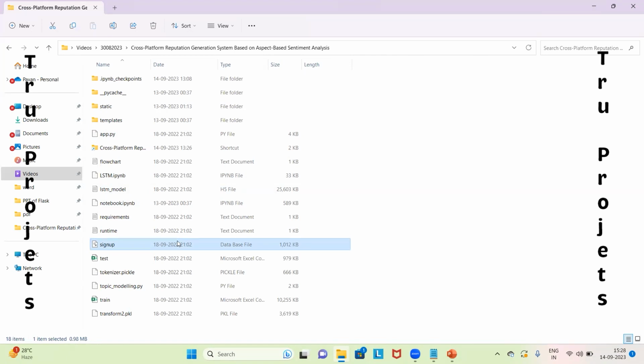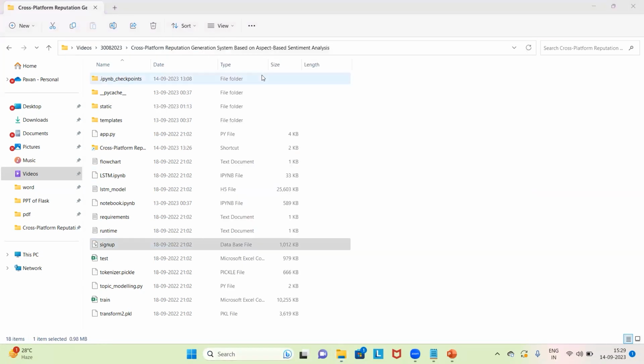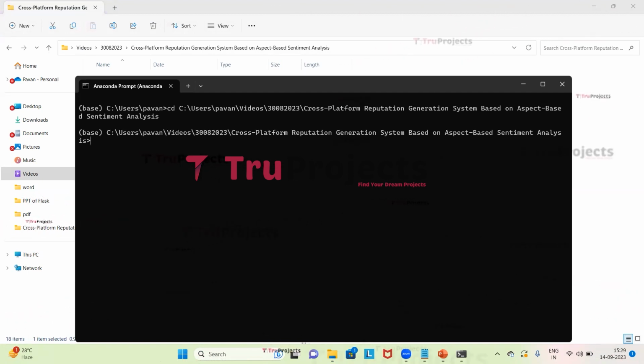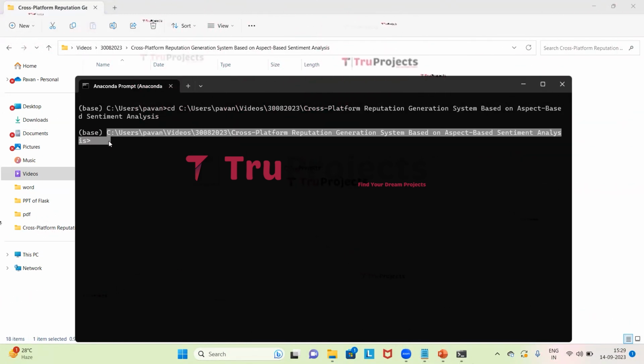Now we need to copy the path of the code folder from the address bar of the file explorer. So now we will copy this and open the Anaconda prompt. Using the cd command followed by a space, we need to paste the copied path and then click on enter. This is used to change the current directory to the code folder's path. So the current directory is changed to the code folder's path.